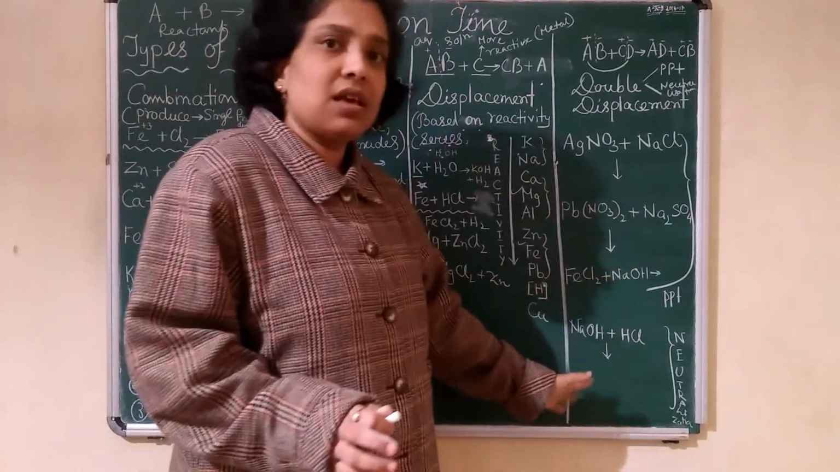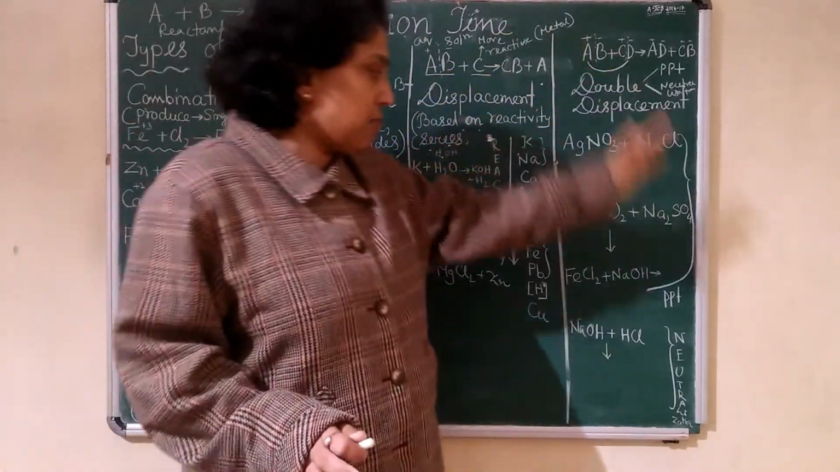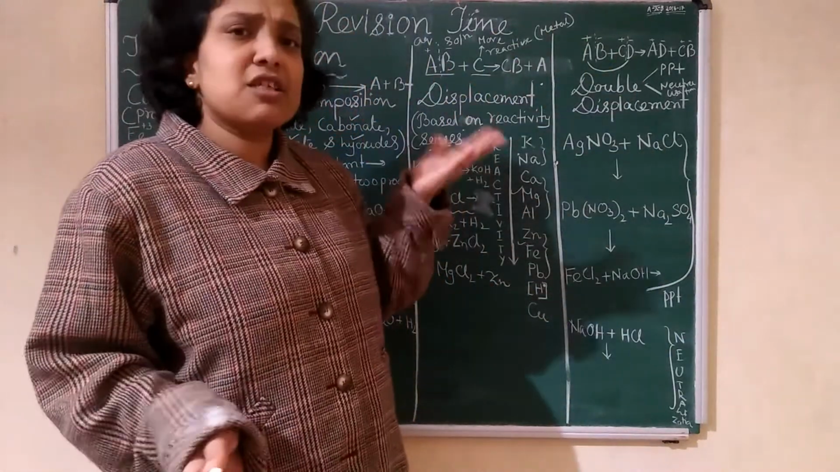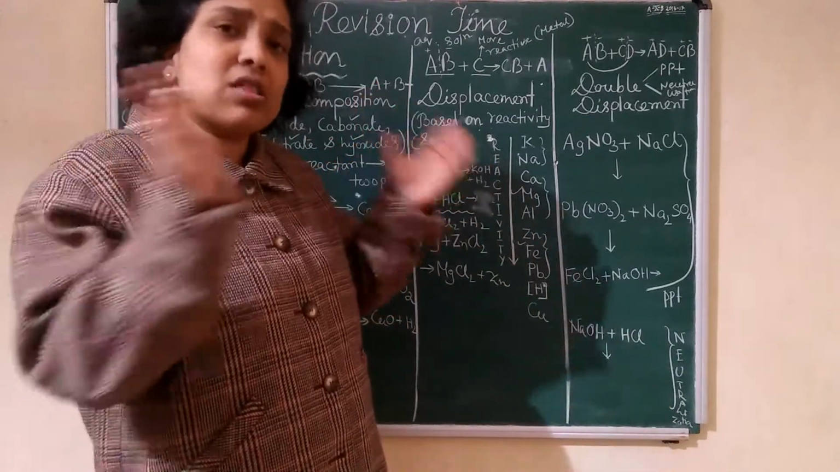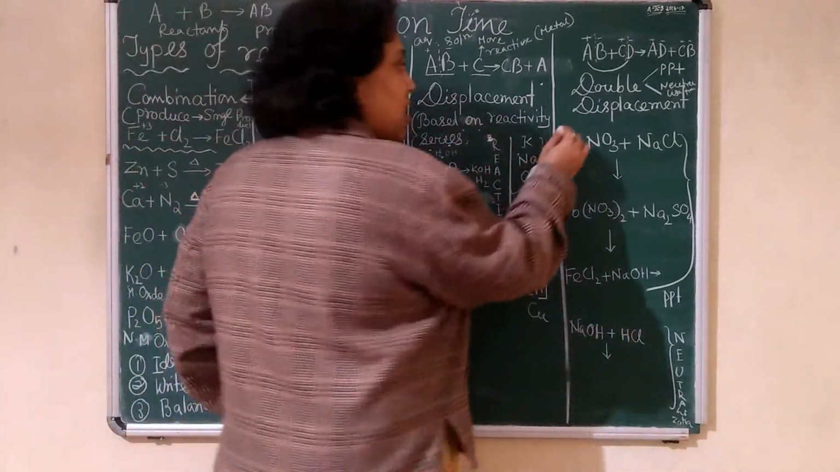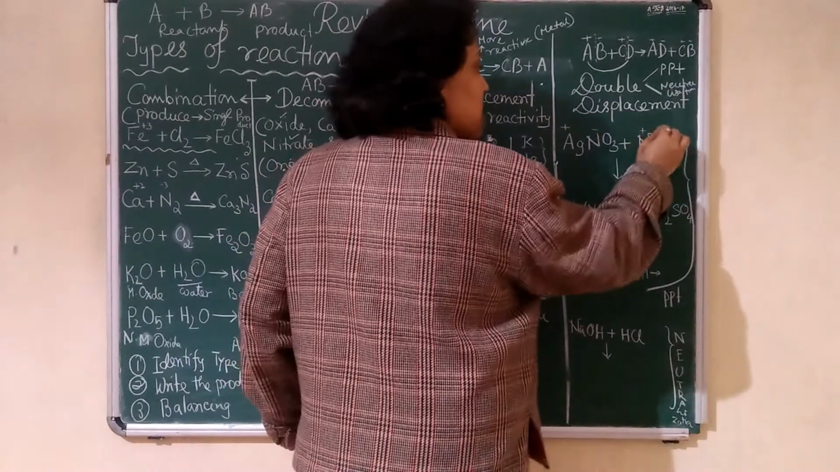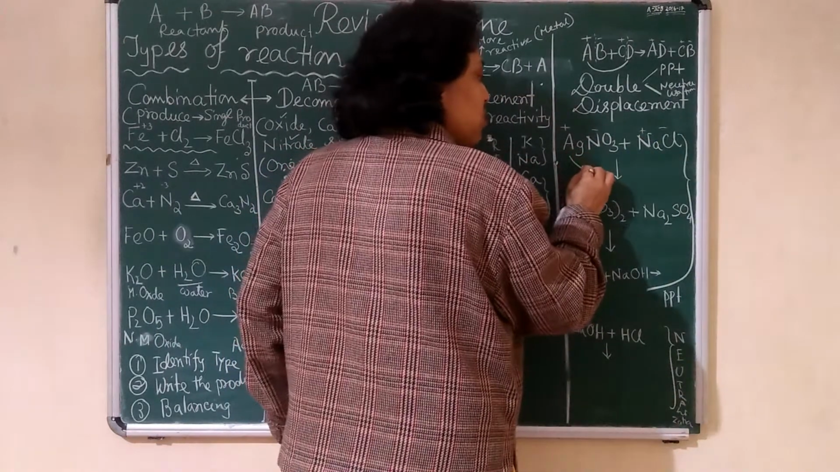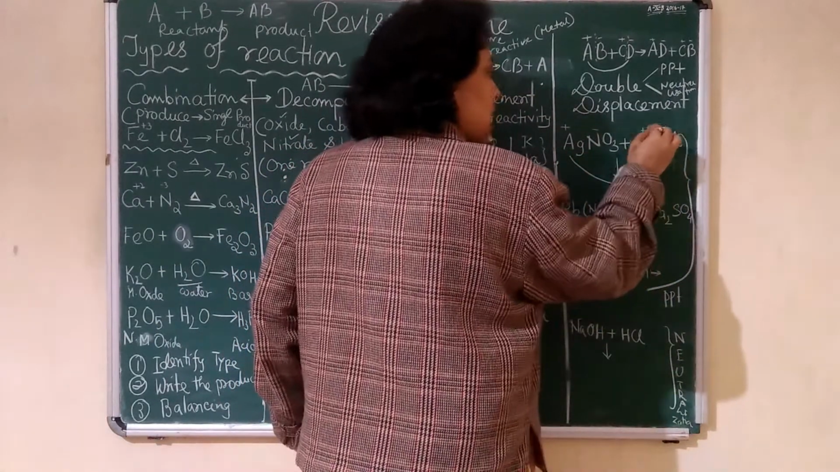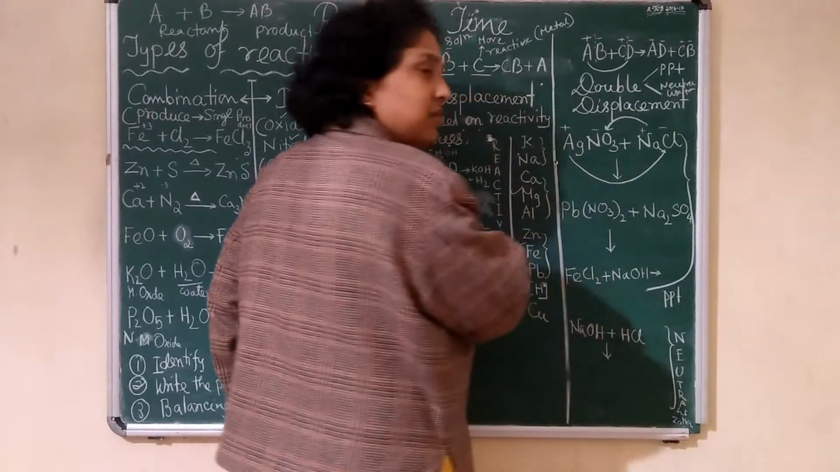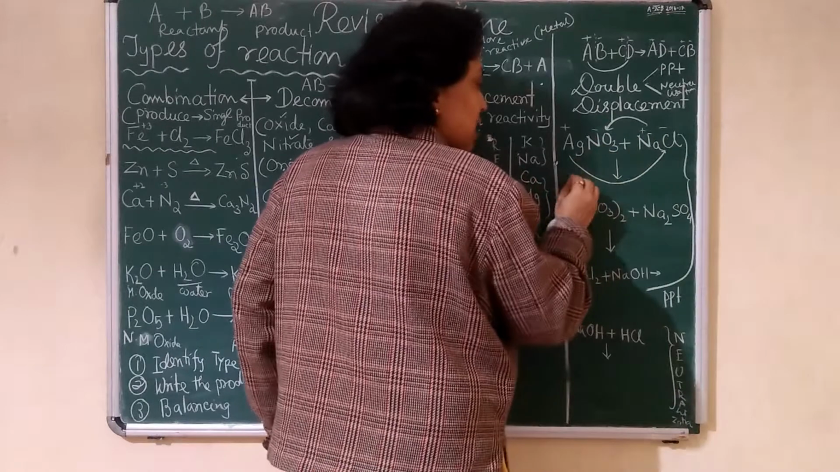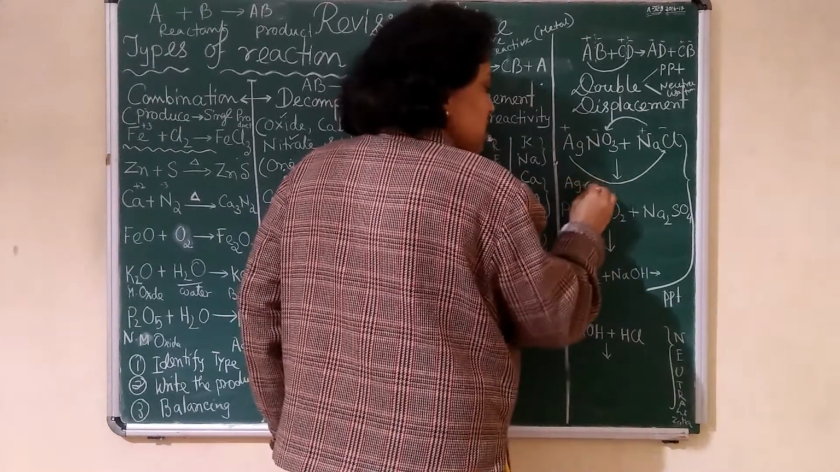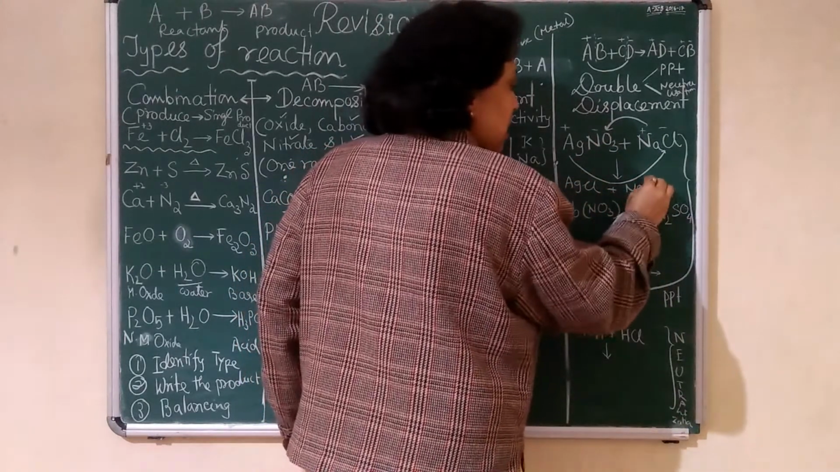This one is easy. I don't think I have to elaborately say anything. Displacement, double displacement: you can see cation and anion. In both cases there will be exchange. Like here, plus minus, plus minus. So plus will go with minus and this plus will go with minus. So cation, anion, cation, anion. So what will be the product? AgCl plus NaNO3.